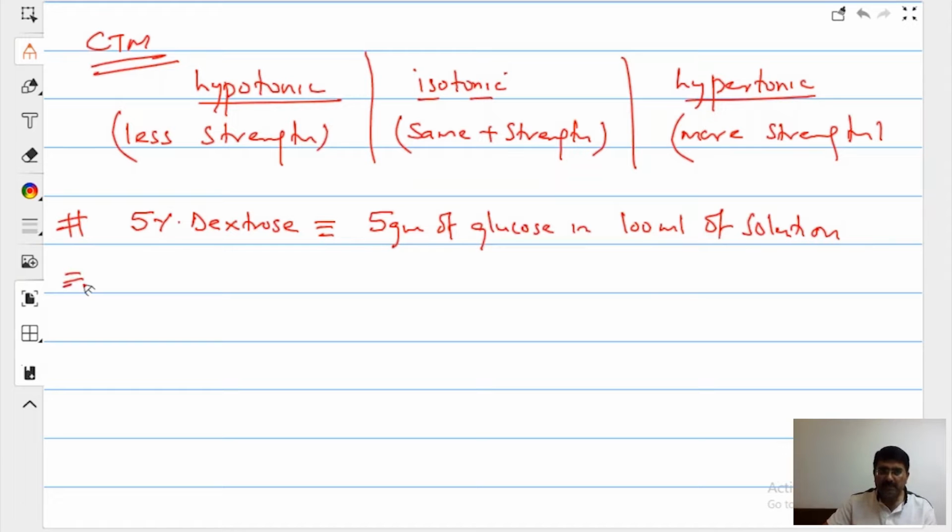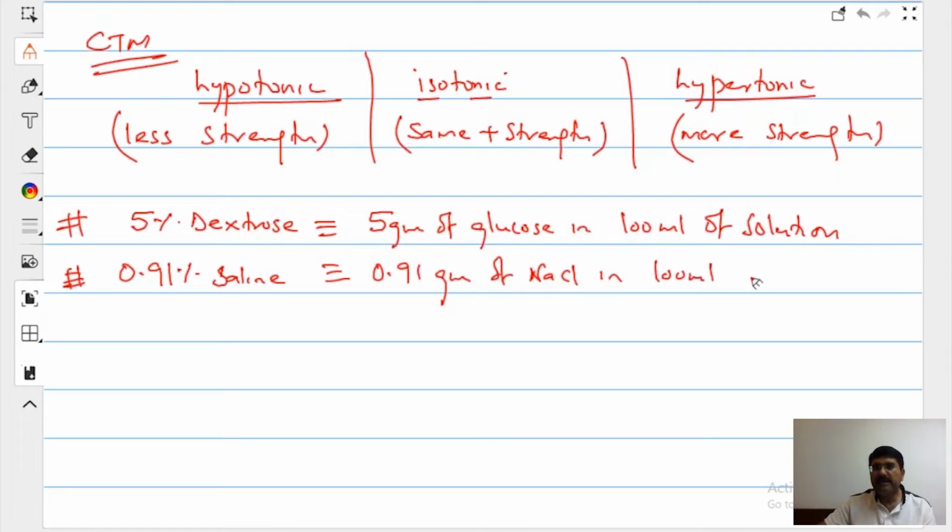Another solution is 0.91%, it is saline. Saline is NaCl. That means 0.91 gram of NaCl in 100 ml of solution.